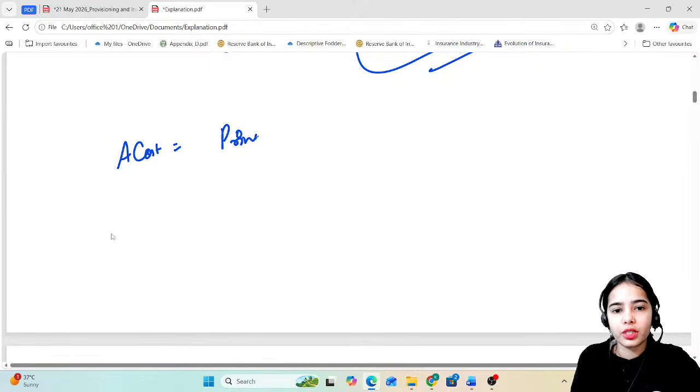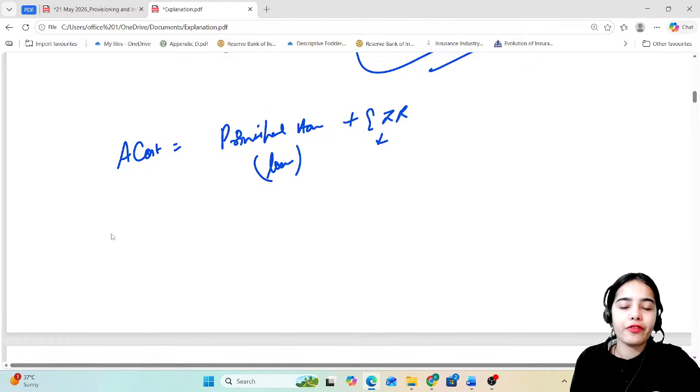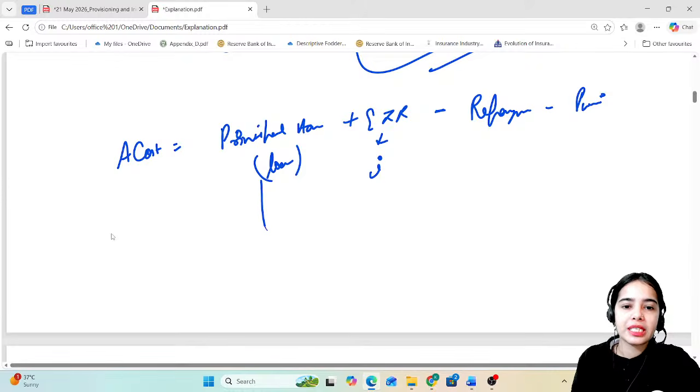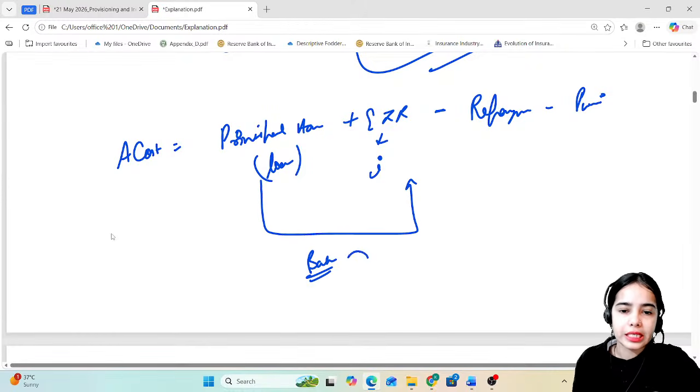the principal amount, that is the loan that was given, plus the EIR, that is the effective interest rate, minus the repayments minus the provisions. Okay, so basically what is the amount that the bank has to retrieve, how much the repayment has happened, and what are the provisions.